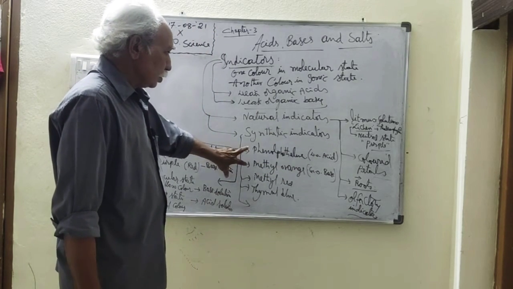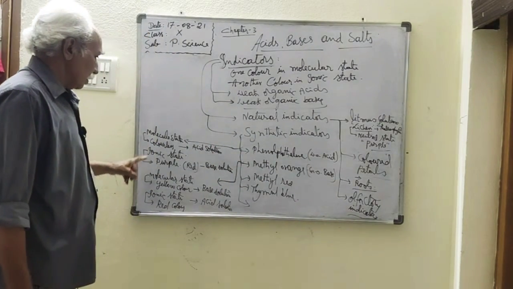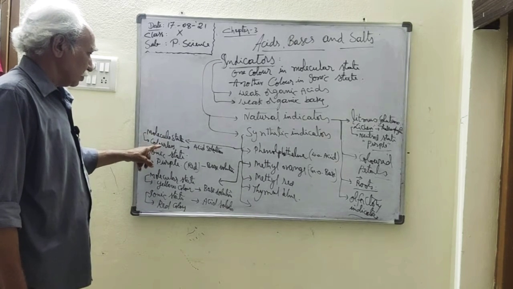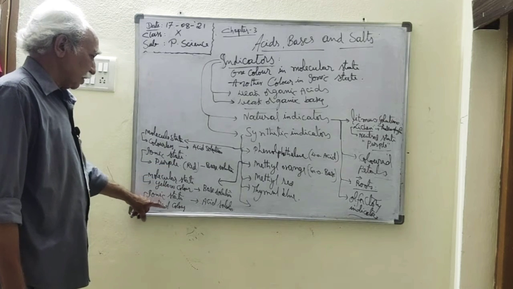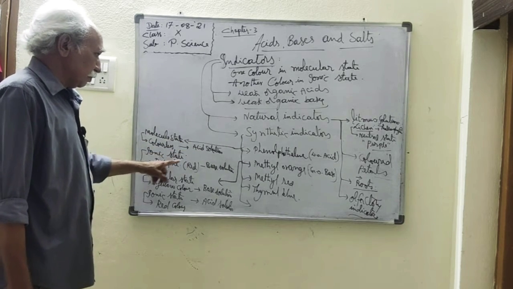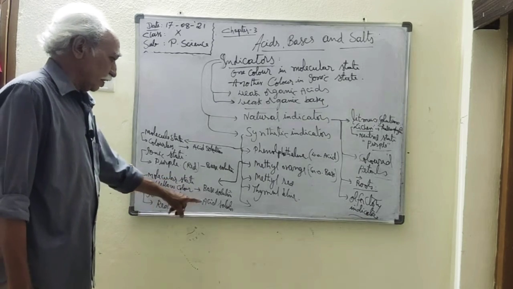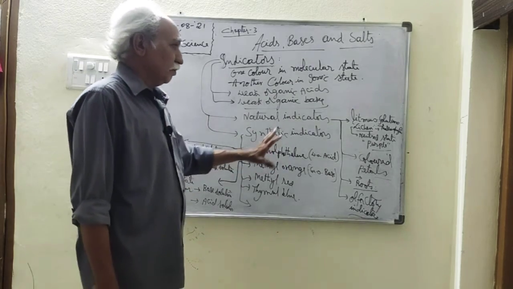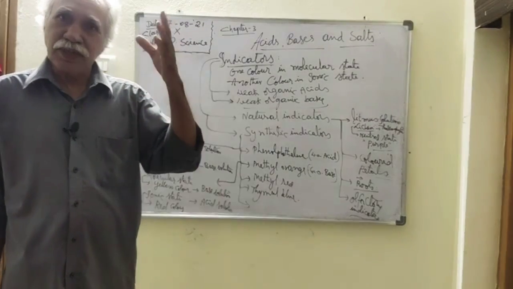So now these two indicators give one color in the molecular state and another color in the ionic state. Here the molecular state is colorless and the ionic state is purple. Here the molecular state is yellow and the ionic state is red. So here colorless means acid solution and purple means base solution. But here yellow color is a base solution and ionic red color is an acid. So like this, based upon the colors of the solutions, we can identify the acidic nature and basic nature. And if the color doesn't change, it is a neutral solution.